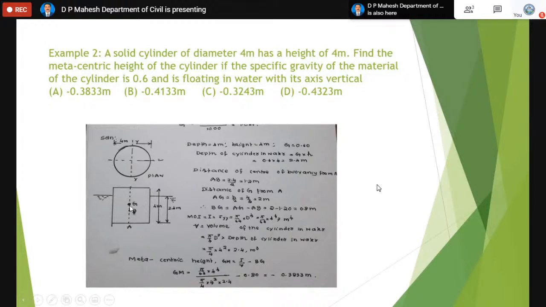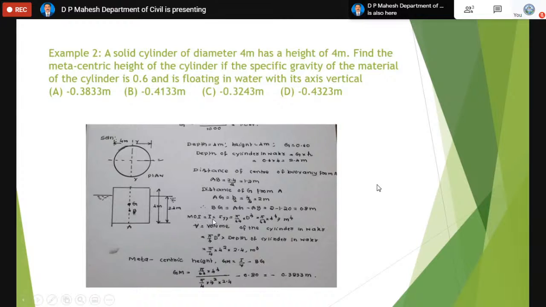So now what is A to G? A to G means G is the center of gravity of the real cylinder, which has height equal to 4 meter. That's why it is 2 meter. Then what is the B to G distance? The difference of AG and AB will give the BG distance. That is 0.8.